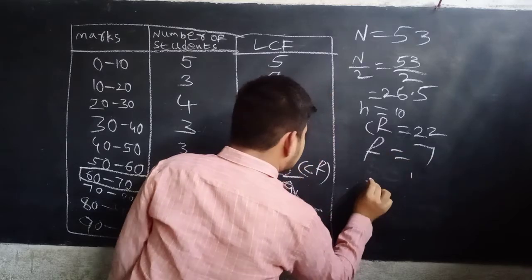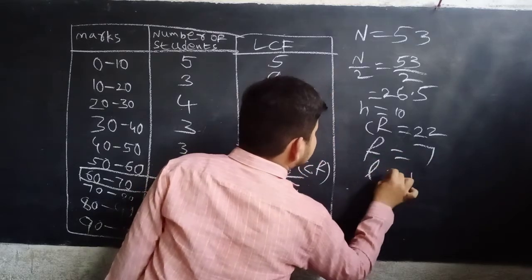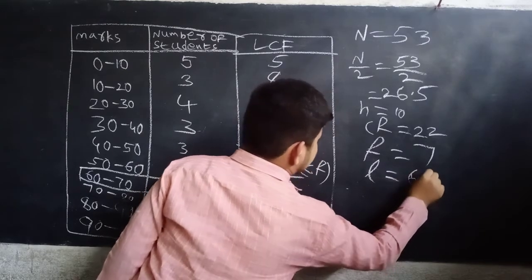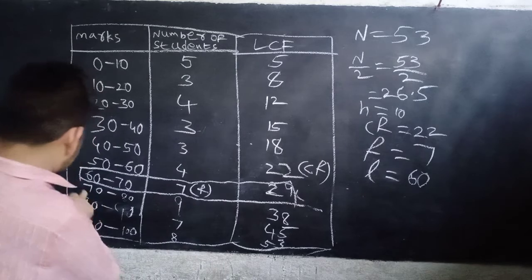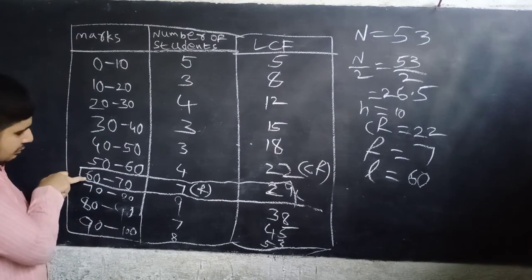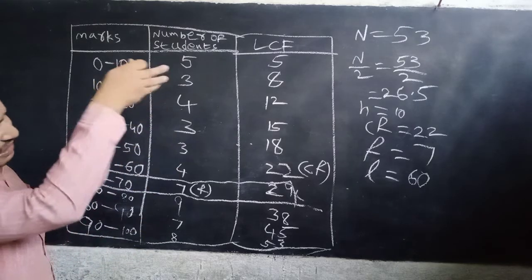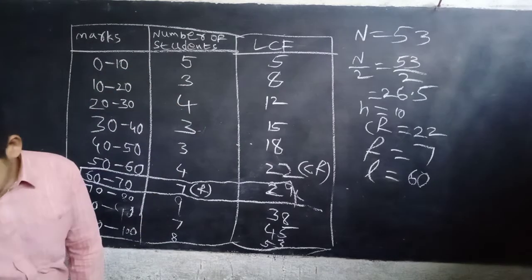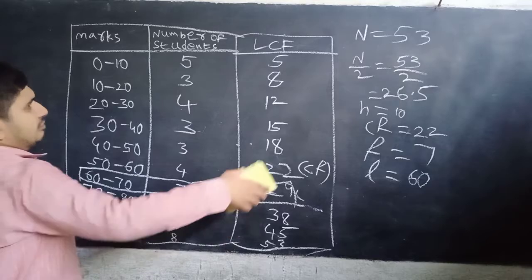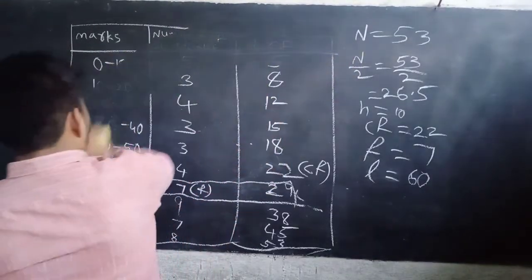Now l equal to 60, the lower boundary of the median class. So l is 60. Now we got all values, and you have to calculate the median value.